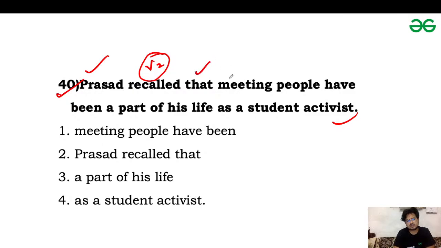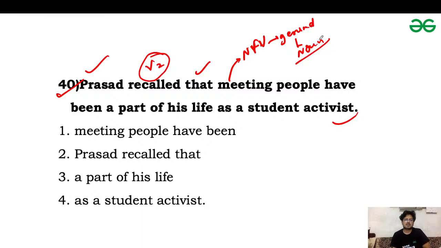Meeting is a noun, or we can say a non-finite verb which is used as a gerund, and a gerund is used as a noun. It means it is the subject in this sentence. If we are using a non-finite verb as the subject of the sentence, then it always takes a singular verb. So according to meeting, it should be has. So Prasad recalled that meeting people has been a part of his life as a student activist.